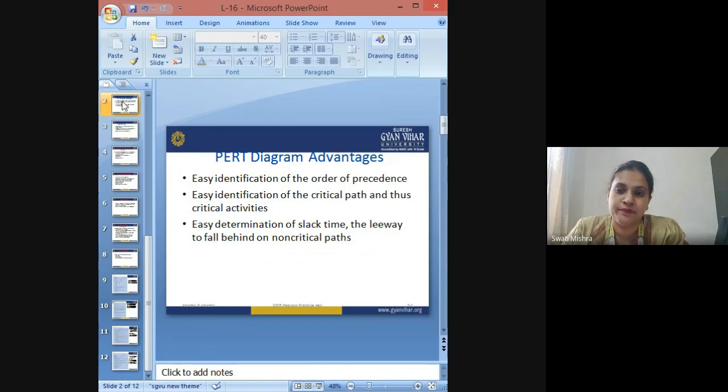So PERT is one technique that helps you find the most suitable and feasible path to complete the activities, such that the lag time reduces and overall efficiency is achieved in the organization.